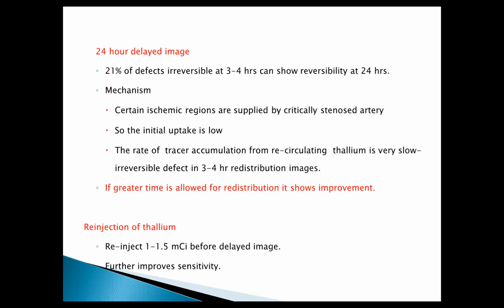Some studies have shown up to 20% of defects which are irreversible at 3 to 4 hours can show reversibility at 24 hours. So if we give more time for redistribution, it can show more improvement. Also, if we re-inject the tracer before the redistribution image, we can further improve the sensitivity. But then the radiation dose comes in, because the patient is given more radiation, so they have to judge.